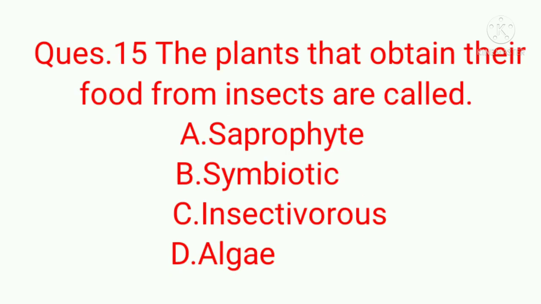Question number 15. The plants that obtain their food from insects are called A. Saprophyte, B. Symbiotic, C. Insectivorous, or D. Algae. Right answer is C. Insectivorous.